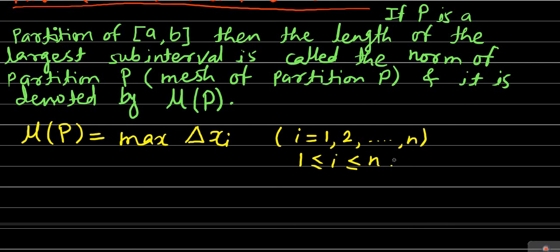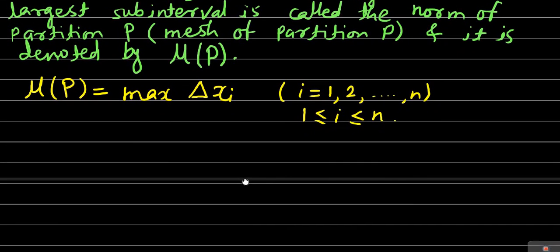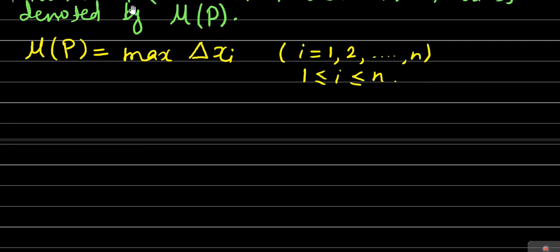So we have the formula for the norm of the partition. Next we will move to theorem number 1, but before going to theorem number 1, I am going to explain all three definitions using an example. Let us consider an example which will make these three definitions clear.